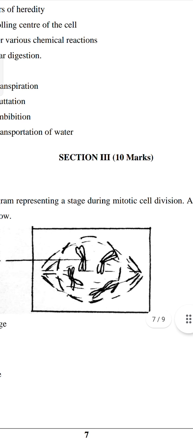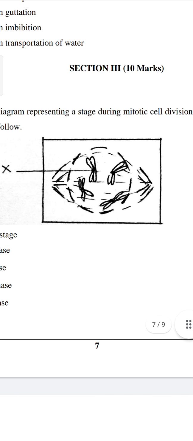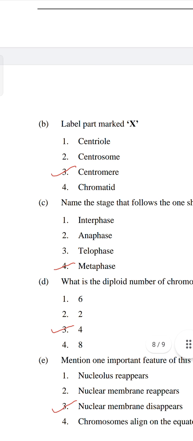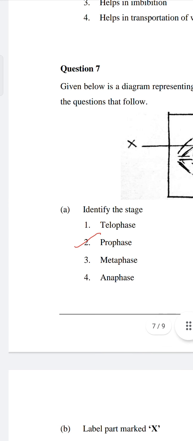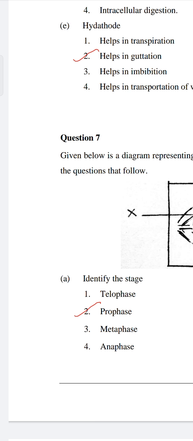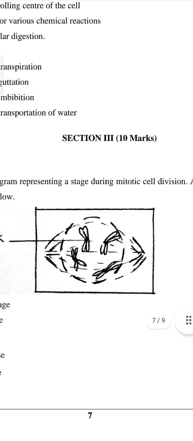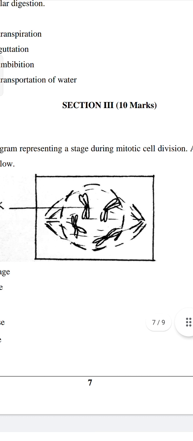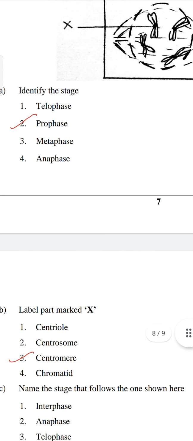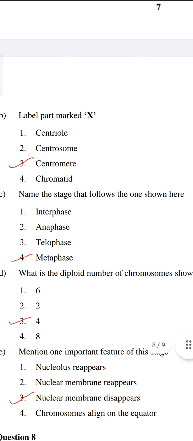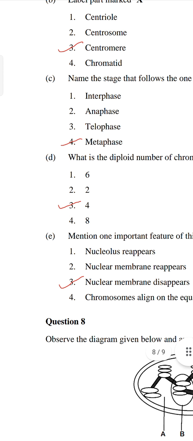What is the diploid number of chromosomes shown in the diagram? The options are 6, 2, 4, 8. There are 4 chromosomes, so it will be 4. Option 3 is correct, because the question says the stage is during mitotic cell division, and in mitosis the chromosomes will be diploid, meaning they will have 2n. So all 4 are diploid, and that's why option C is correct.